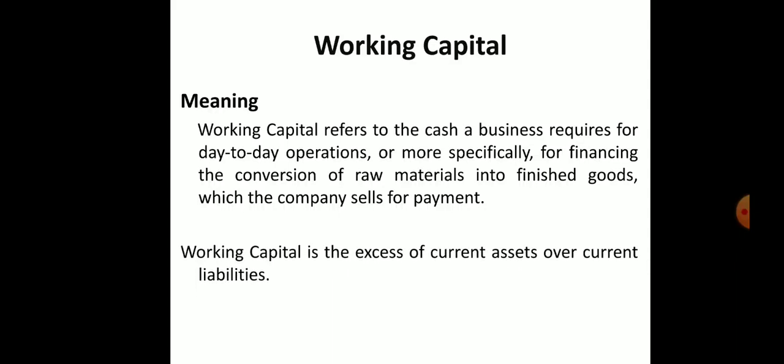So working capital is the excess of current assets over current liabilities. In the balance sheet we have studied, on the asset side we have current assets, and on the liability side we have current liabilities. Current assets are short term, within 1 year, and can easily be converted into cash. So the working capital formula is current assets minus current liabilities.